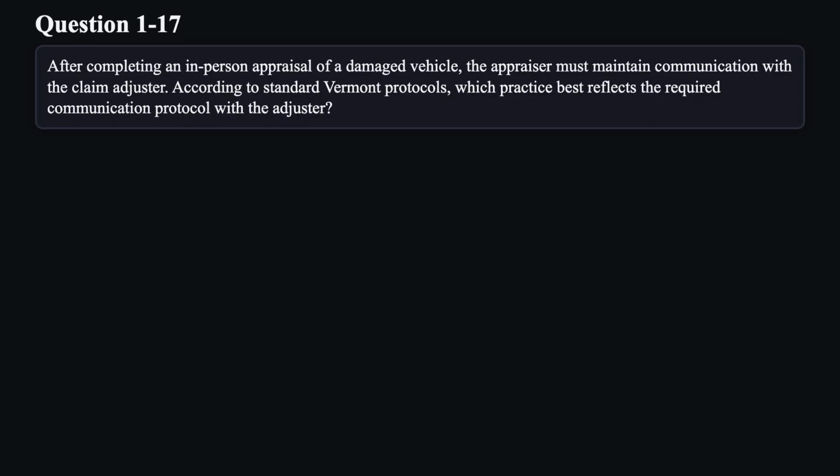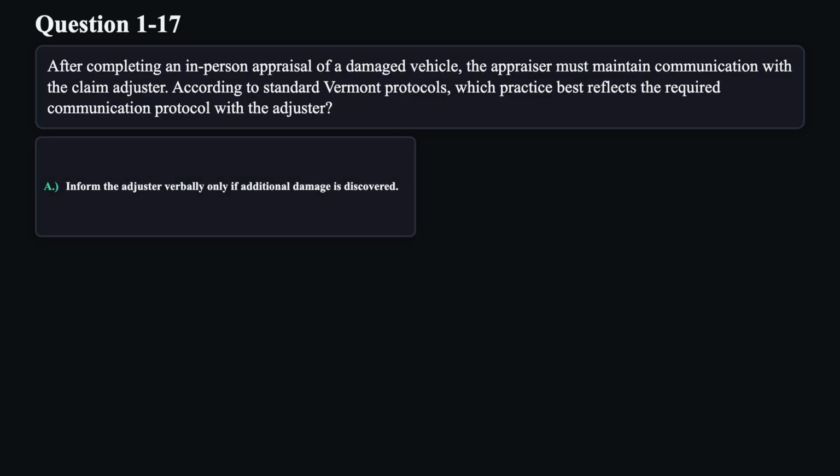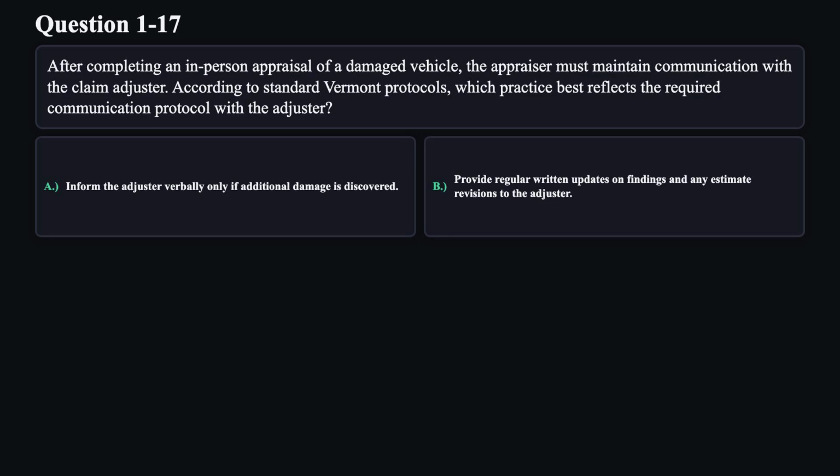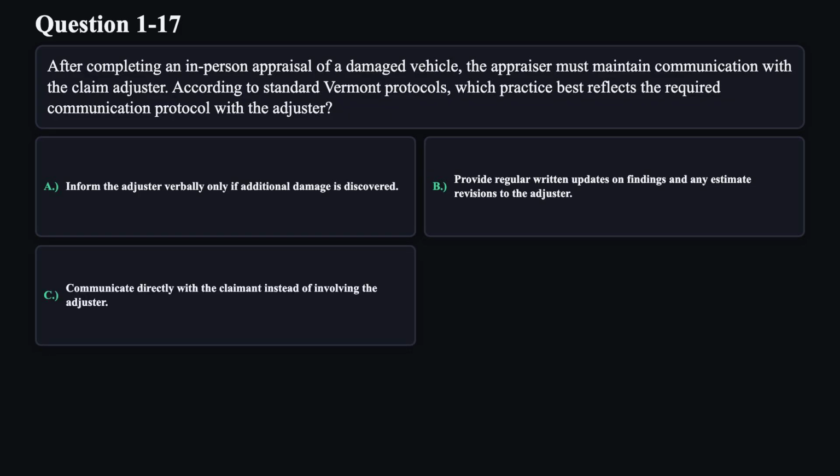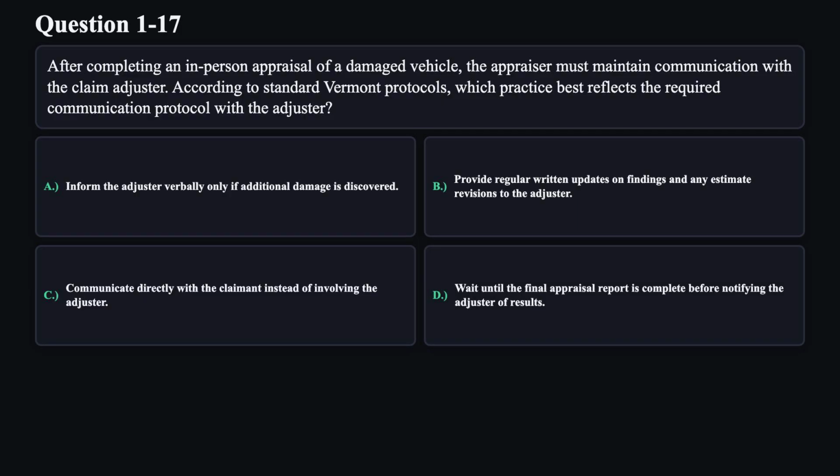Question 17. After completing an in-person appraisal of a damaged vehicle, the appraiser must maintain communication with the claim adjuster. According to standard Vermont protocols, which practice best reflects the required communication protocol with the adjuster? A. Inform the adjuster verbally only if additional damage is discovered. B. Provide regular written updates on findings and any estimate revisions to the adjuster. C. Communicate directly with the claimant instead of involving the adjuster. D. Wait until the final appraisal report is complete before notifying the adjuster of results.